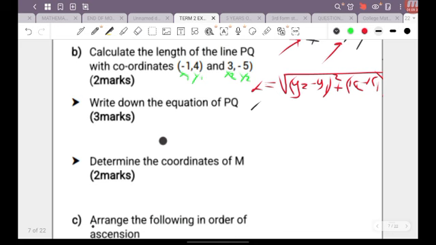So the length is equal to the square root of y2, which as you can see here is -5, minus y1, which is 4, all squared, plus x2, which is 3, minus x1, which is -1, and we square all of that.